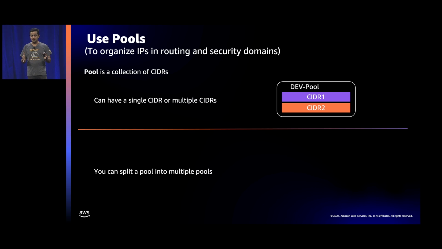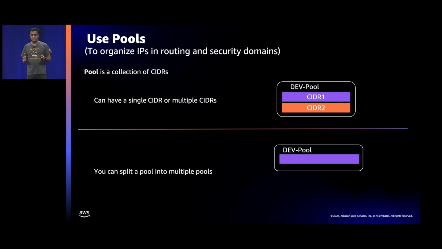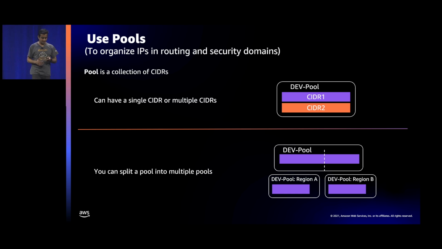How it helps you in arranging IPs based on your routing and security domain is that you can split the pools into 2 halves or multiple halves. By splitting it, you will create a hierarchical structure, because you take a big CIDR, then half of it you can allocate for one region, half of it you can allocate for another region, right? So let's go through some examples of how it happens.